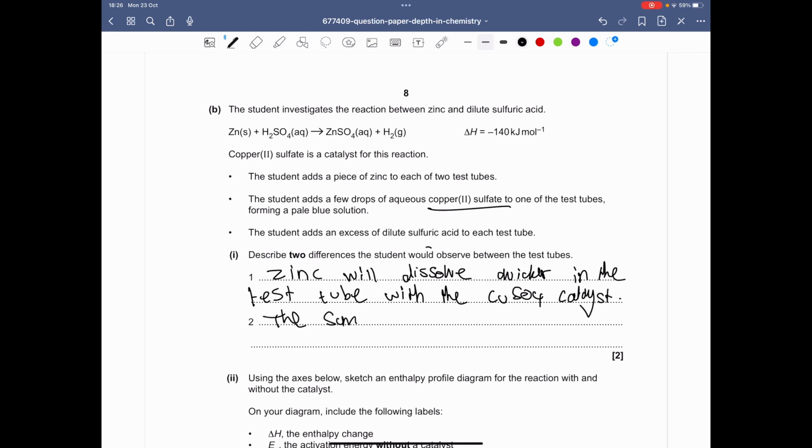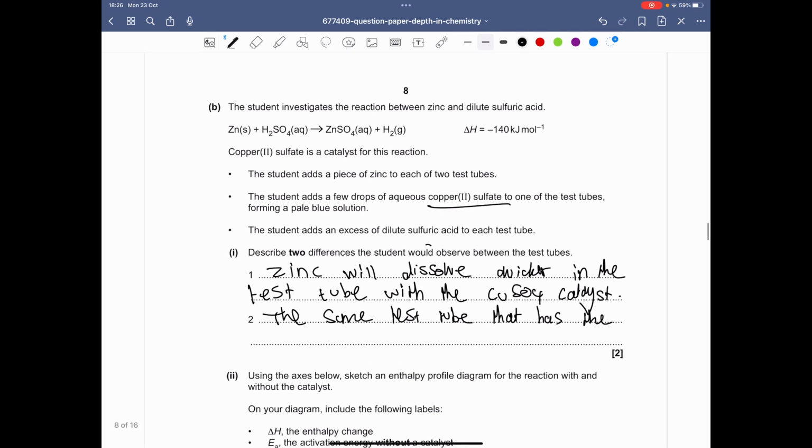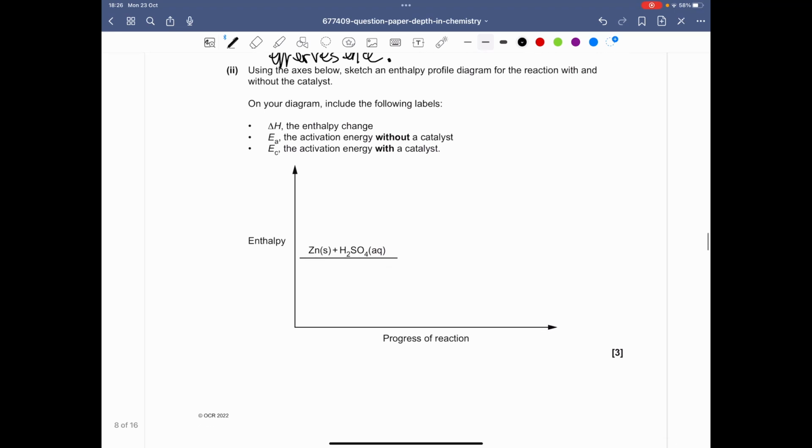The same test tube that has the catalyst will have more vigorous effervescence. The effervescence is basically fizzing. So yeah, effervescence. That's that.